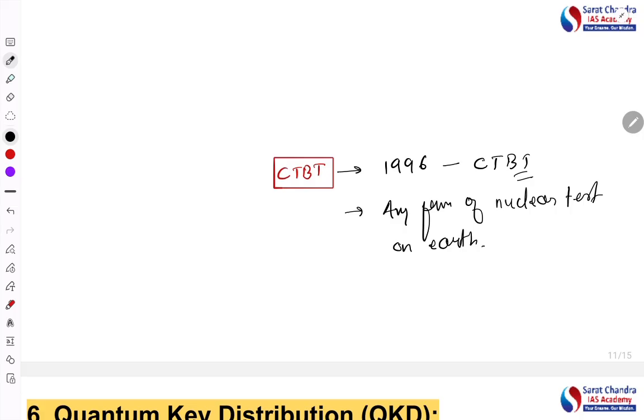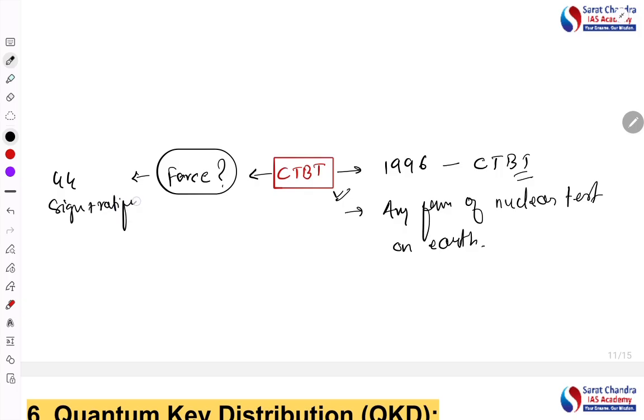So if the US decides to test, since they are a signatory, they might come out of this treaty, and that can trigger other countries coming out of it, right? So that is the threat actually. Now the question is, is this CTBT in force? The answer is no, because it will come into force only if 44 countries sign and ratify it. Sign plus ratify.